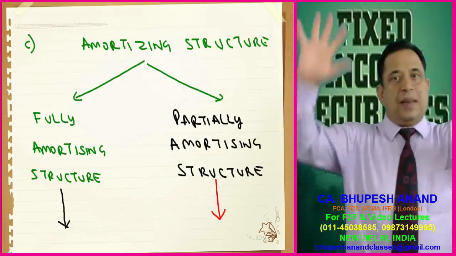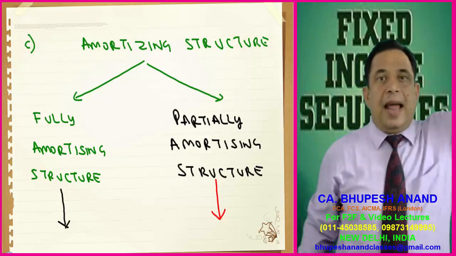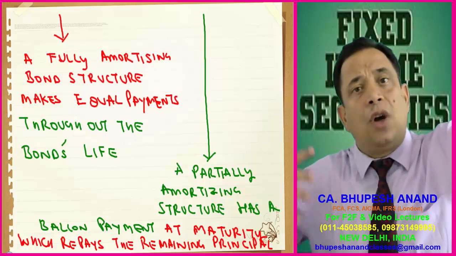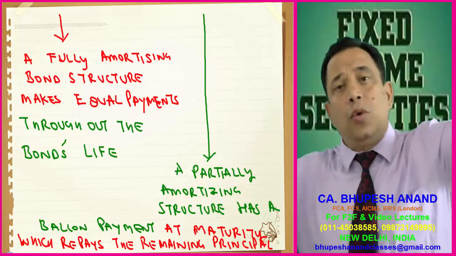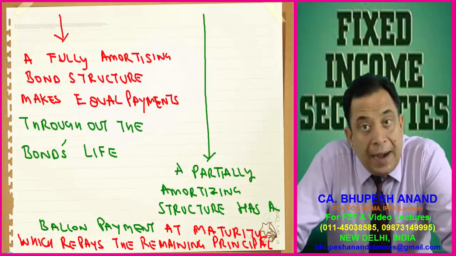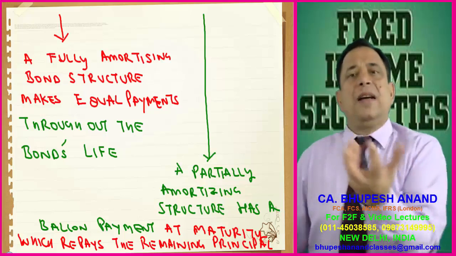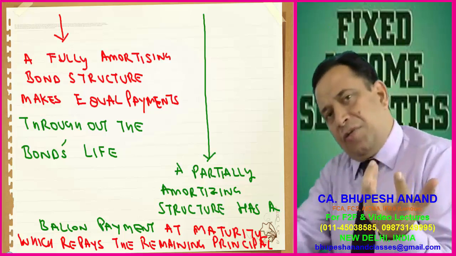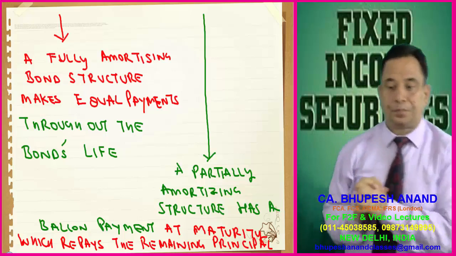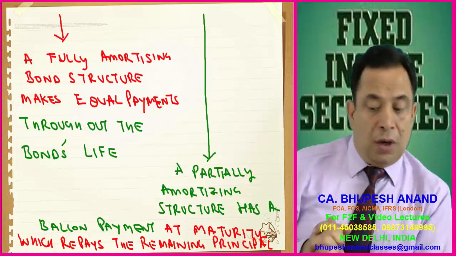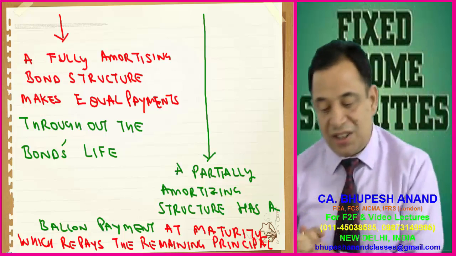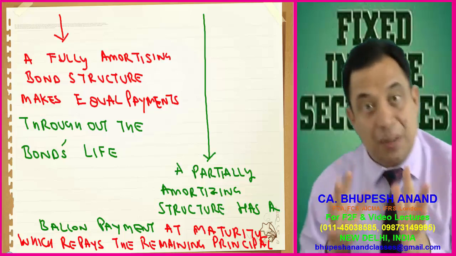Now, this amortizing can be of two types: full amortizing and partial amortizing. When I say full amortizing, it means the full amount of loan will be amortized equally. A full amortizing bond structure makes equal payments throughout the bond's life, and partial means we are paying some part in equal installments and some part at the end of the 5th year, at maturity. Please prepare this flow chart. A partial amortizing structure has a balloon payment. I will be telling you the meaning of a balloon.